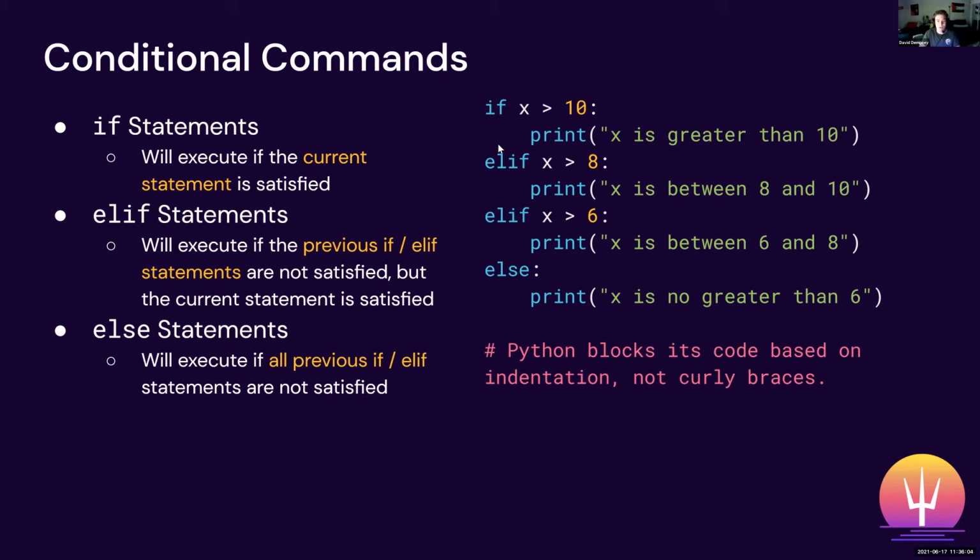Let's say, for example, x was 7. If x was 7, then this else if statement would never evaluate because 7 is not greater than 8. But then we'll go to the next else if statement. Is 7 greater than 6? Yeah. So we'll print out the statement "x is between 6 and 8." And then if none of these evaluate, so if x was like 5, for example, we'd go to this else case. An else case is evaluated if nothing else is satisfied. So if x is not greater than 10, it's not greater than 8, it's not greater than 6, then we know that x is not greater than 6, and we'll enter our else statement. And that covers conditional commands.